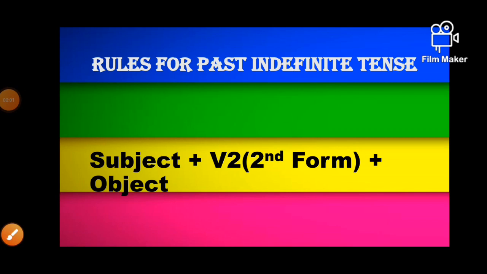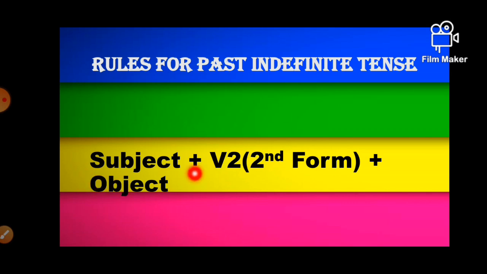So guys, here is the rule for past indefinite tense in order to understand it very clearly. You know guys, every tense has its own rule or structure. So past indefinite has the rule of subject plus V2 plus object. Let me explain. What is the subject? Subject is the work doer, the person who does the work: he, she, it, we, you, they, and so on. V2 means the second form of the verb that we have already learnt. V1, V2 and V3: go, went, gone. Plus object, the work to be done.